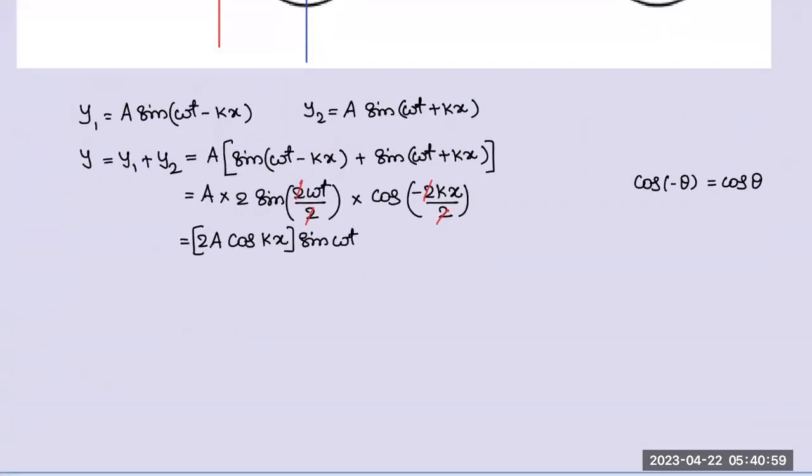But here, is it x minus vt or x plus vt? Here x is there, t is there, but still the x minus vt form is not there. So it loses the wave property, I can say. And I can say this entire thing, if you take it as some constant, then constant times sin omega t is SHM. So it's just SHM. And the special property of this SHM is that the amplitude, this is the amplitude part, right?